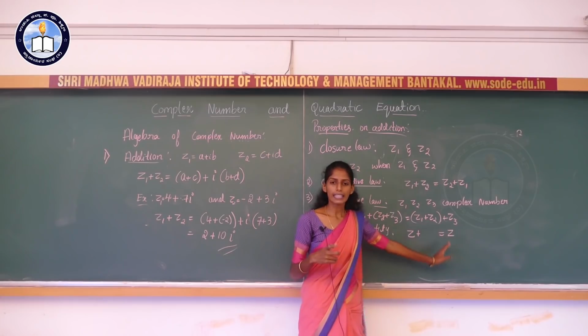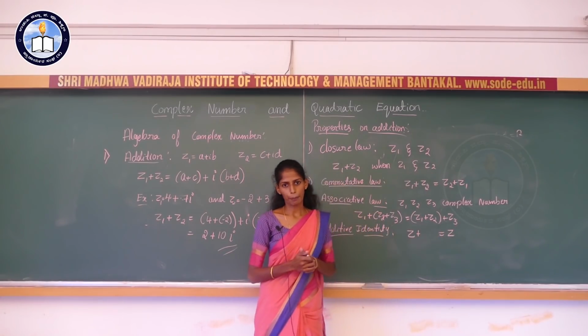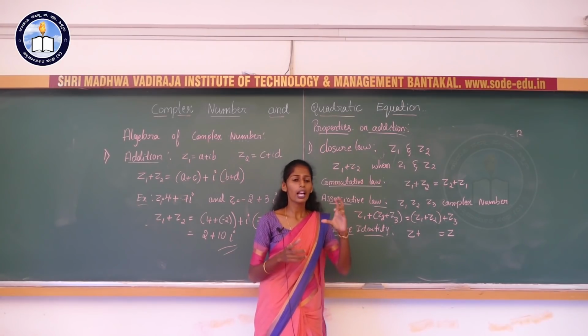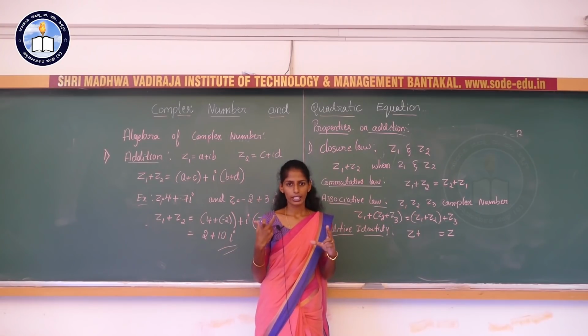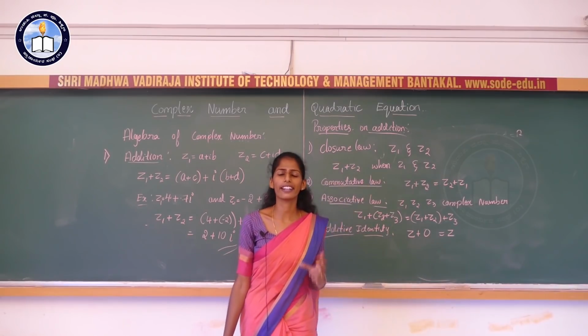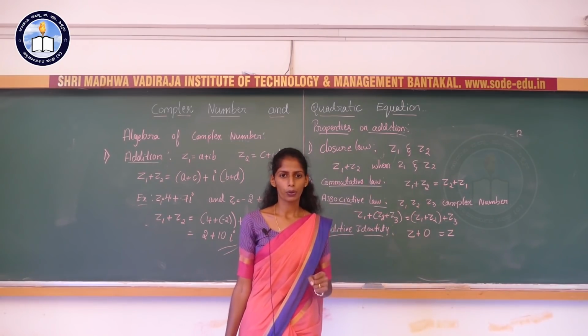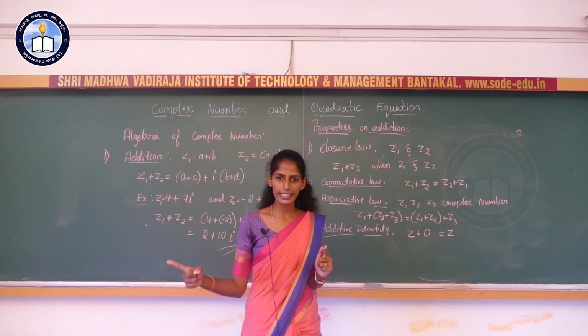Z plus something has to be equal to Z itself. Which is that number? Which number added to Z gives you Z? For example, for 2, which number do you need to add to get 2 itself? It is nothing but 0. Additive identity is always 0. For example, if you add 2 plus 0, you will get 2 itself.